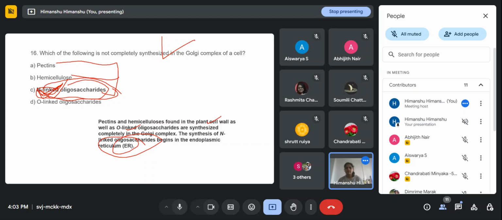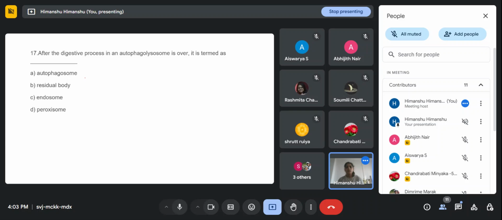Okay, moving to the next question. After the digestive process in an autophagolysosome is over, it is termed as: option A is autophagosomes, option B is residual body, option C is endosome, and option D is peroxisome. After the digestive process in an autophagolysosome is over, what do we term it?